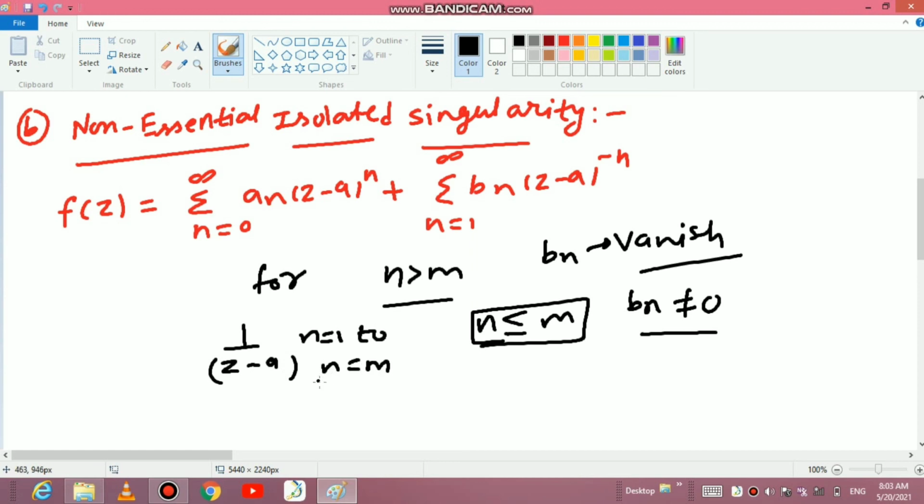This type of isolated singularity is known as non-essential isolated singularity.